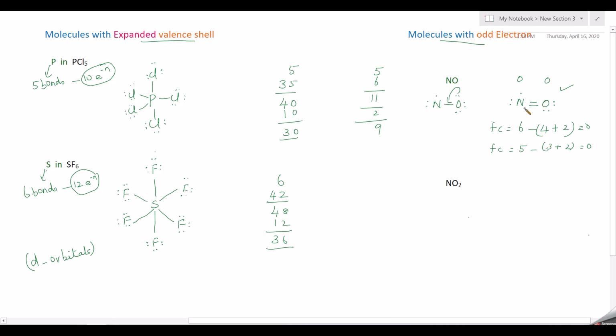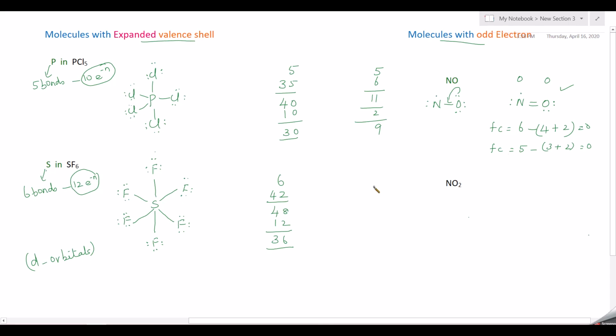Now in this structure, this nitrogen is having 3, then 2, and here 2, so totally only 7 electrons. So 2, 4, 6 plus 1, 7 electrons. It is not 8, it is less than 8. So it comes under exceptions to the octet rule, and it also has 1 odd electron. That is why it comes under molecules with odd electron. Sometimes it acts as a free radical. It is highly reactive. Next we will go to nitrogen dioxide.